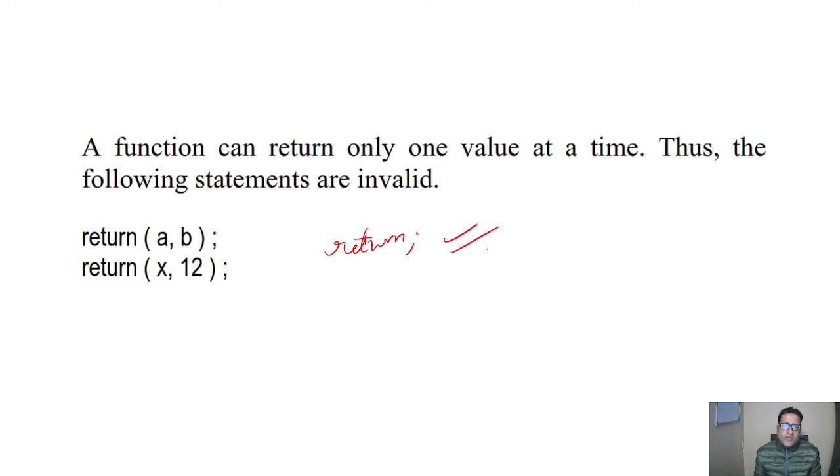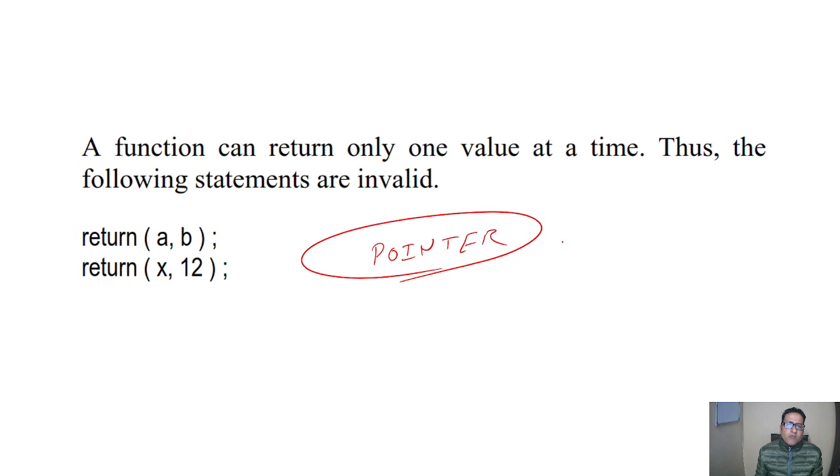This is okay, it will return a garbage value. But if we write like the other, it will give a syntax error. We can return a number of values by using pointers. We will discuss what pointers are in another video.